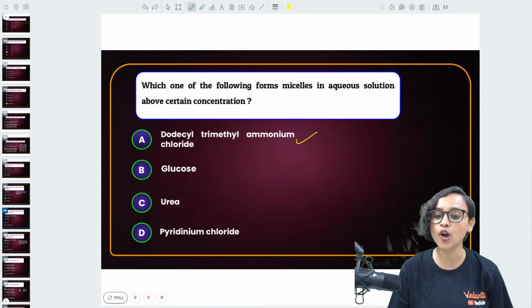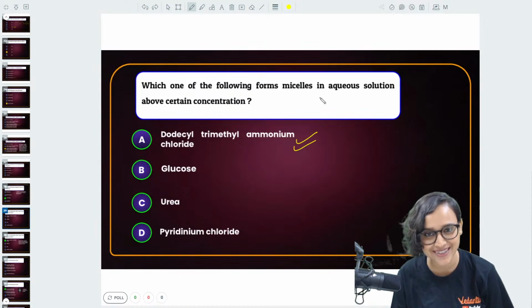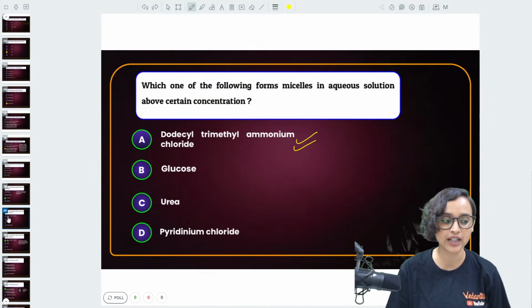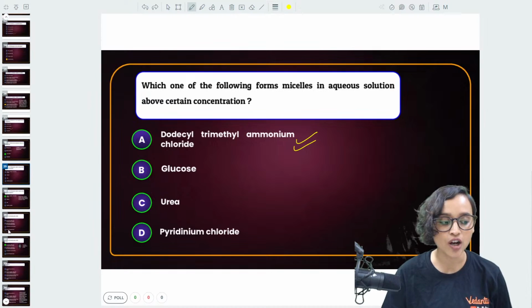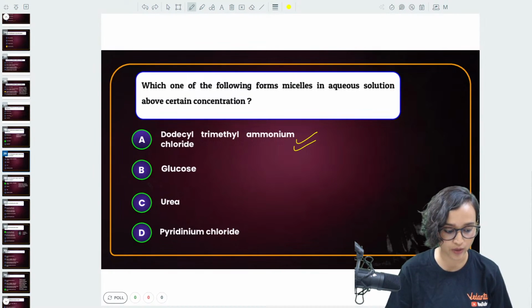The correct answer is option A, my dear student. Dodecyl trimethyl ammonium chloride is the one that forms micelles in aqueous solution above certain concentrations. Okay, got it? Clear?